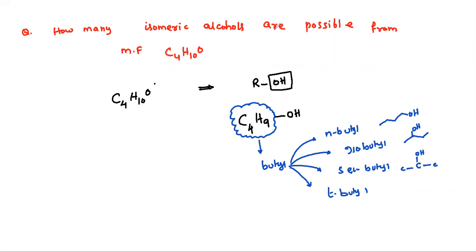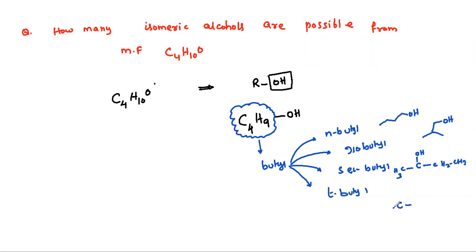Yes, this one will be CH2, CH3. This one will be CH3. This one is secondary, and the one I drew here is not isobutyl. Isobutyl means like this. This one is isobutyl.